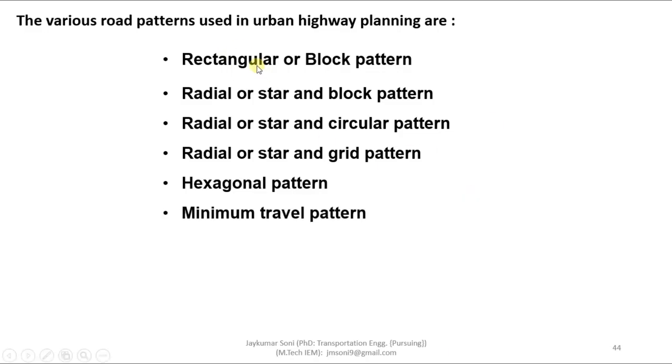First is the rectangular or block, second is the radial or star and block, third is radial or star and circular, fourth is radial or star and grid, fifth is hexagonal, and sixth is minimum travel pattern. So this is how various kinds of road patterns are included, and this is how the particular road patterns can be understood.